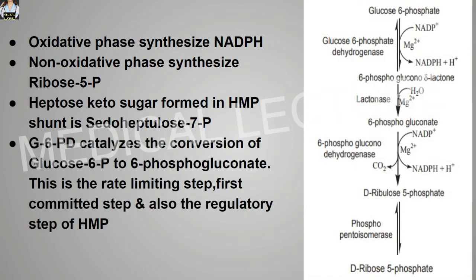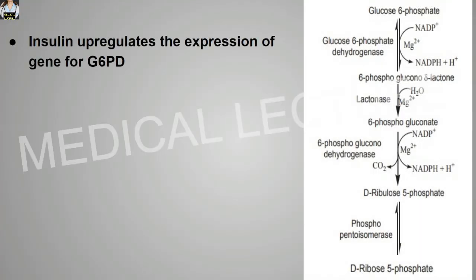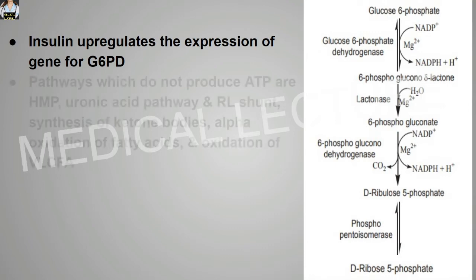Glucose 6-phosphate dehydrogenase catalyzes the conversion of glucose 6-phosphate to 6-phosphogluconate. This is the rate limiting step, first committed step, and also the regulatory step of the HMP. So remember, this particular step is the rate limiting step, first committed step, and also the regulatory step of the HMP. NADPH is a potent competitive inhibitor of glucose 6-phosphate dehydrogenase. Insulin upregulates the expression of the gene for glucose 6-phosphate dehydrogenase.